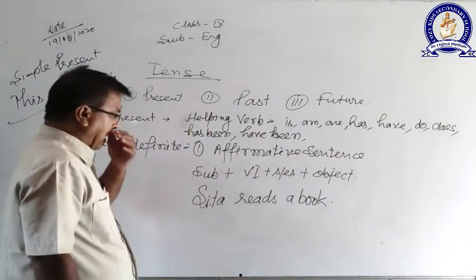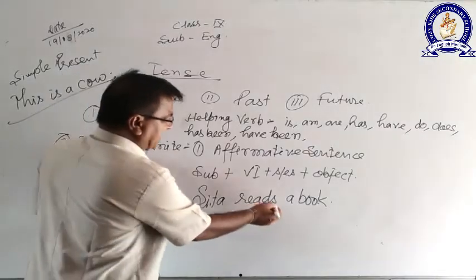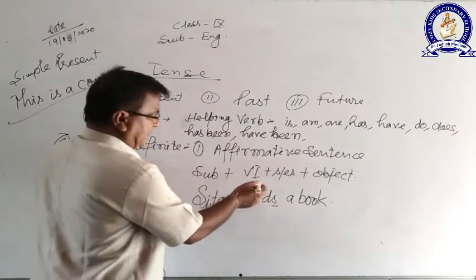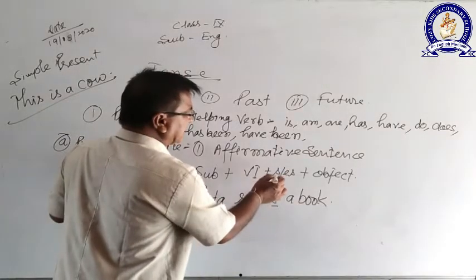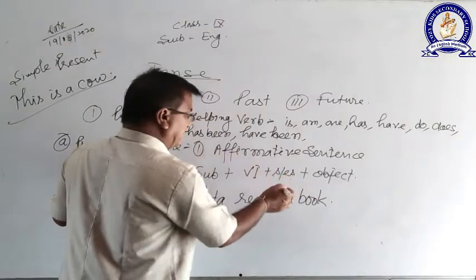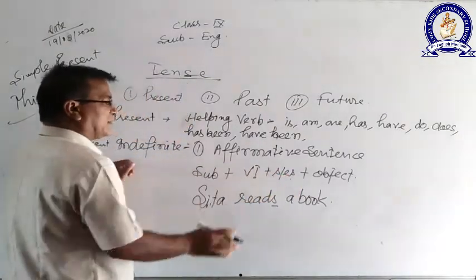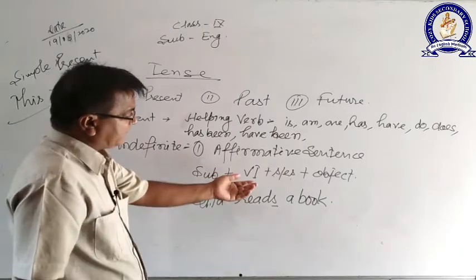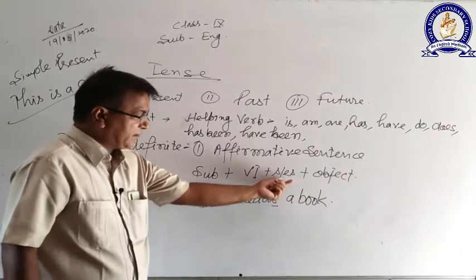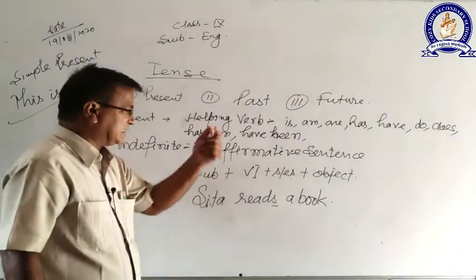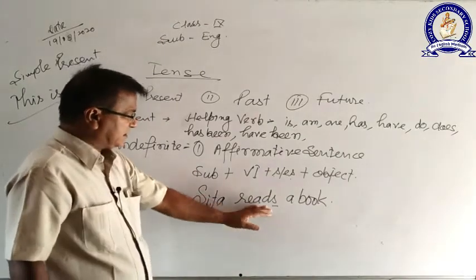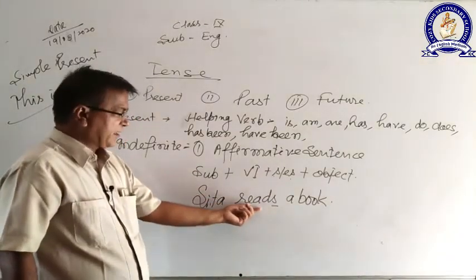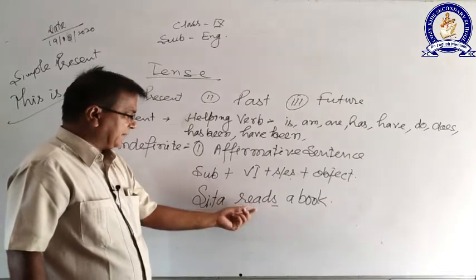Now, why am I using s here? We have written in the formula that either s or es will be added to the first form of the verb. Where we use s and where we use es all depends there. Look at the subject first.